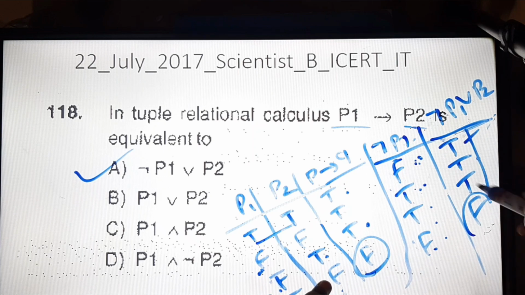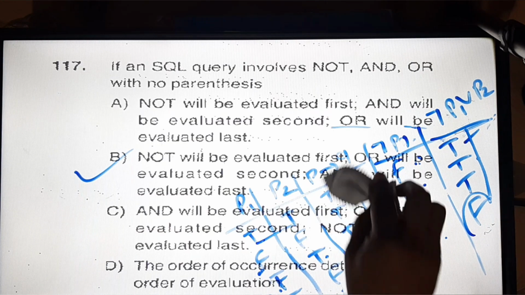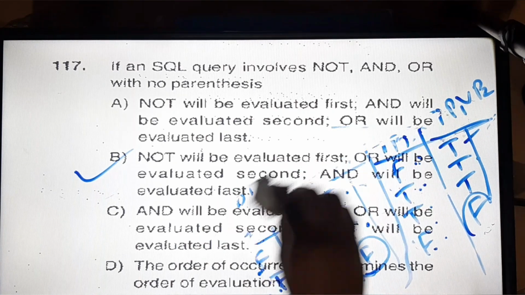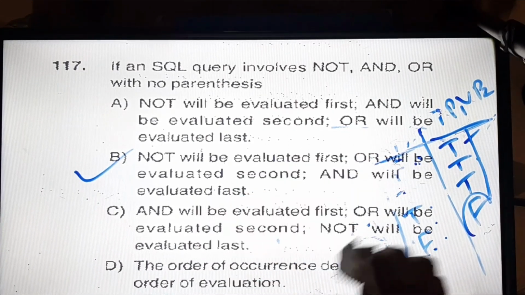So you can say this truth table is equivalent to this truth table, so option A is correct. Okay, so in this way we can solve this type of question. So look at the next question. Now they are asking about SQL queries, this is a very important question to solve.